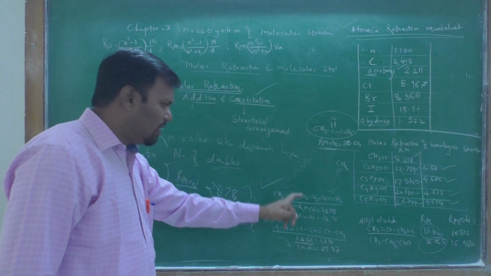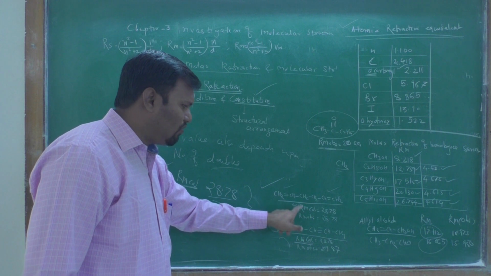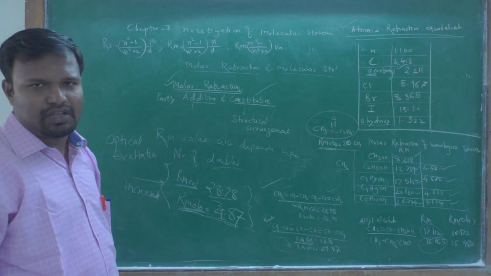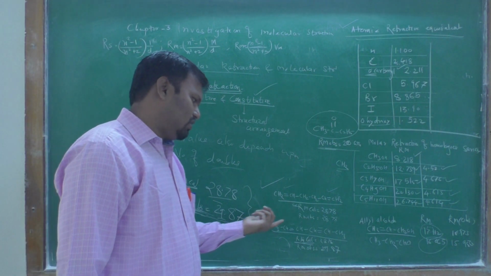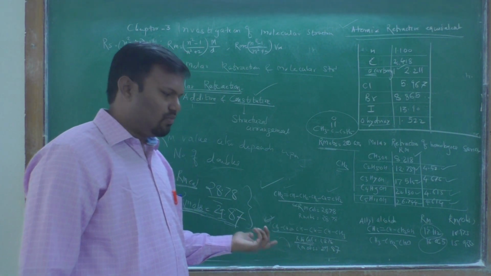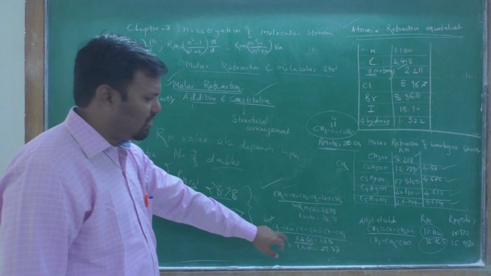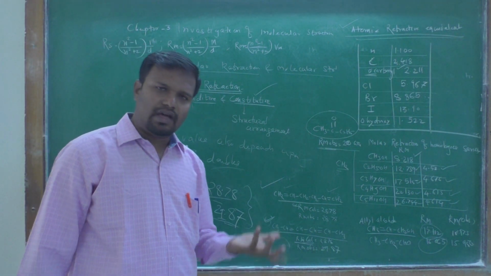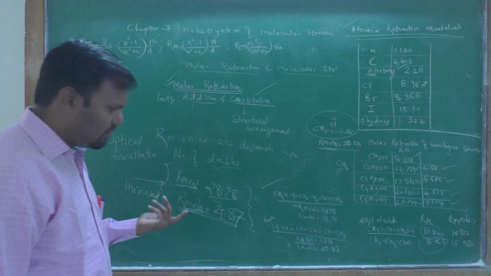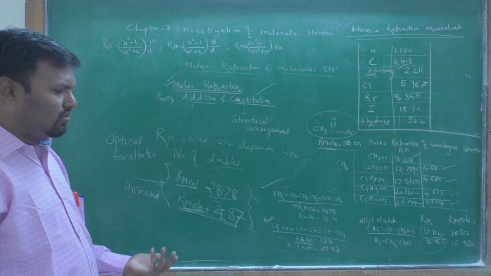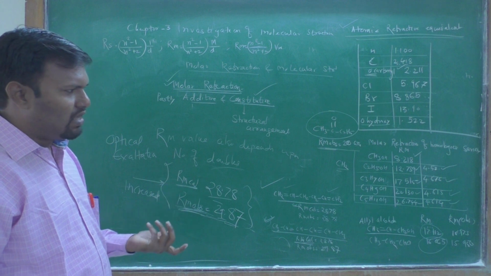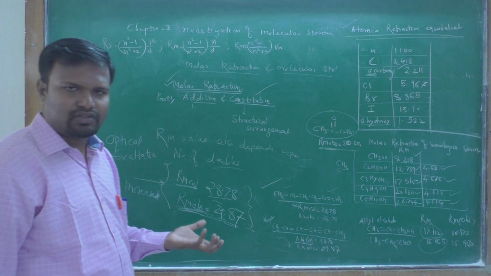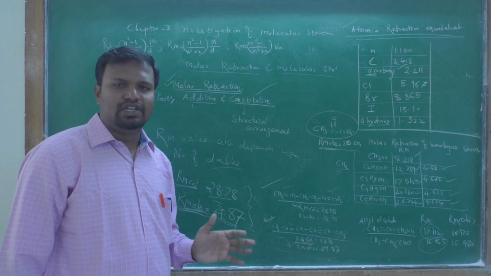Therefore, the calculated molar refraction value for this molecule exactly matches the observed value. But in the second case there are alternating double bonds, so the calculated Rm value does not match the observed molar refraction value. Due to conjugation, the molar refraction value gets increased.